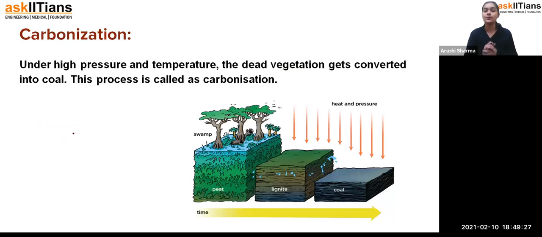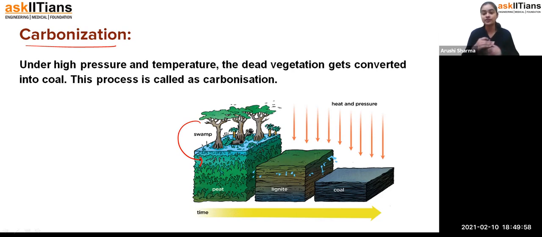So, students, the coal and petroleum which we are getting come from one process which we call carbonization. Okay. Now, what happened, students? As you can see in this picture, we have a swamp, trees, and everything is there. Now, as time is passing, due to any disaster, the trees and the plants got buried under the soil, and with the passage of time there is a deposition of layers of soil over it.